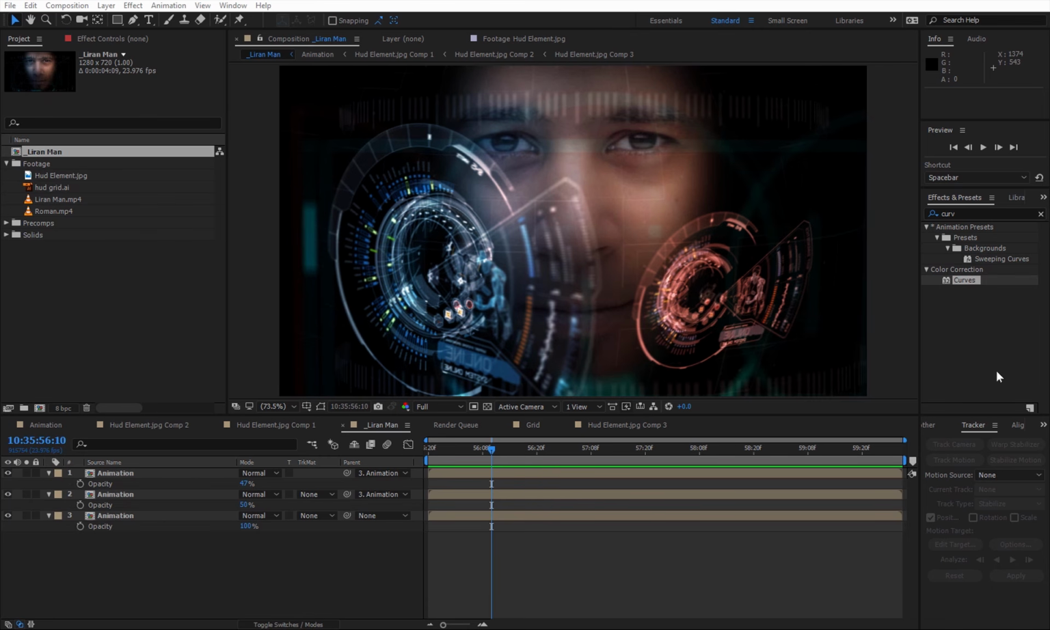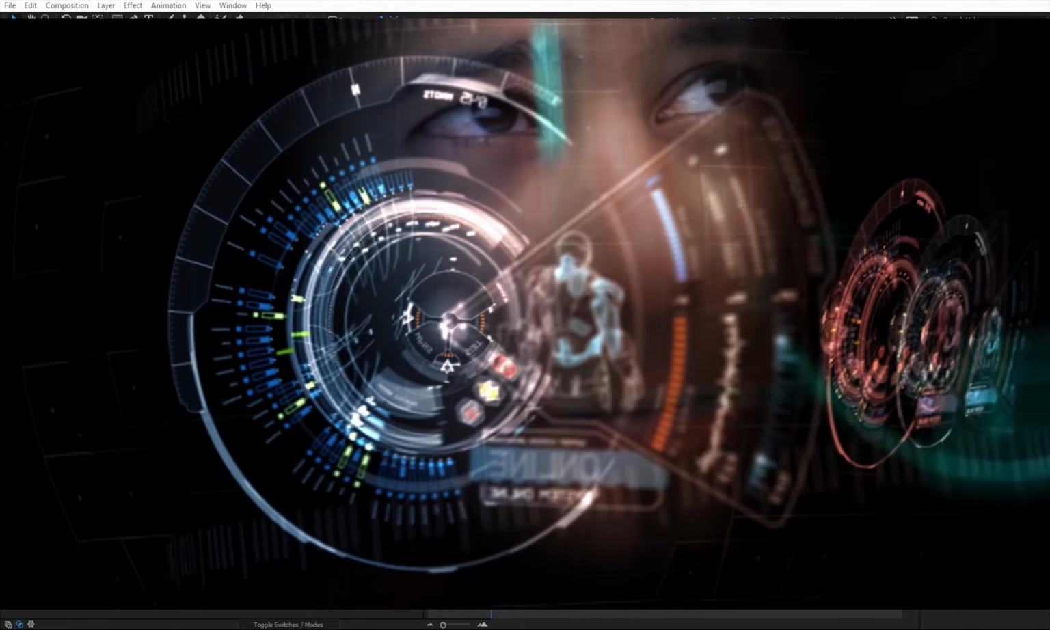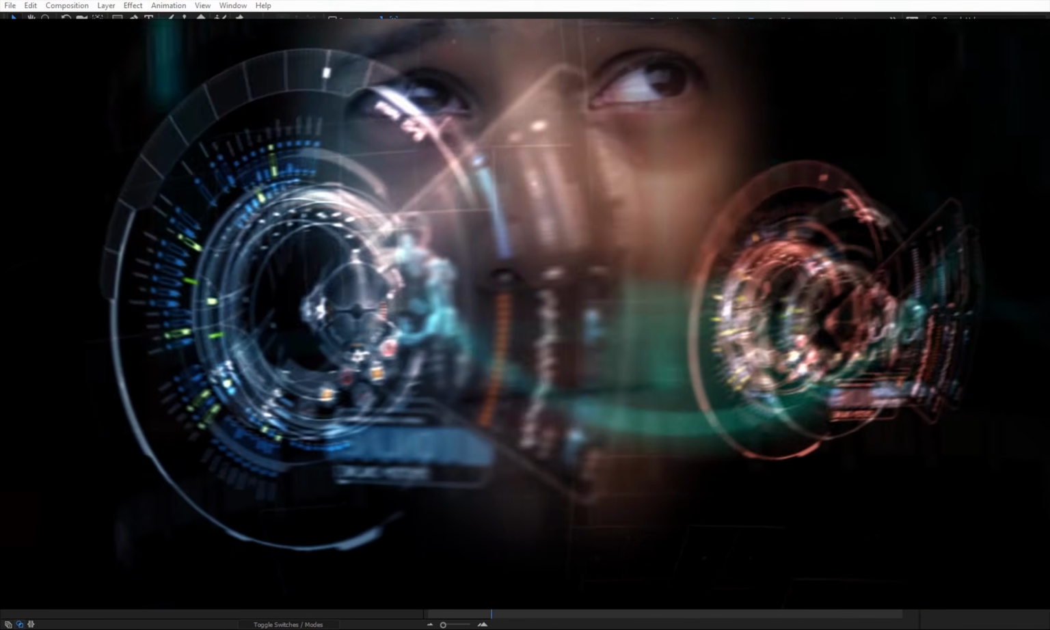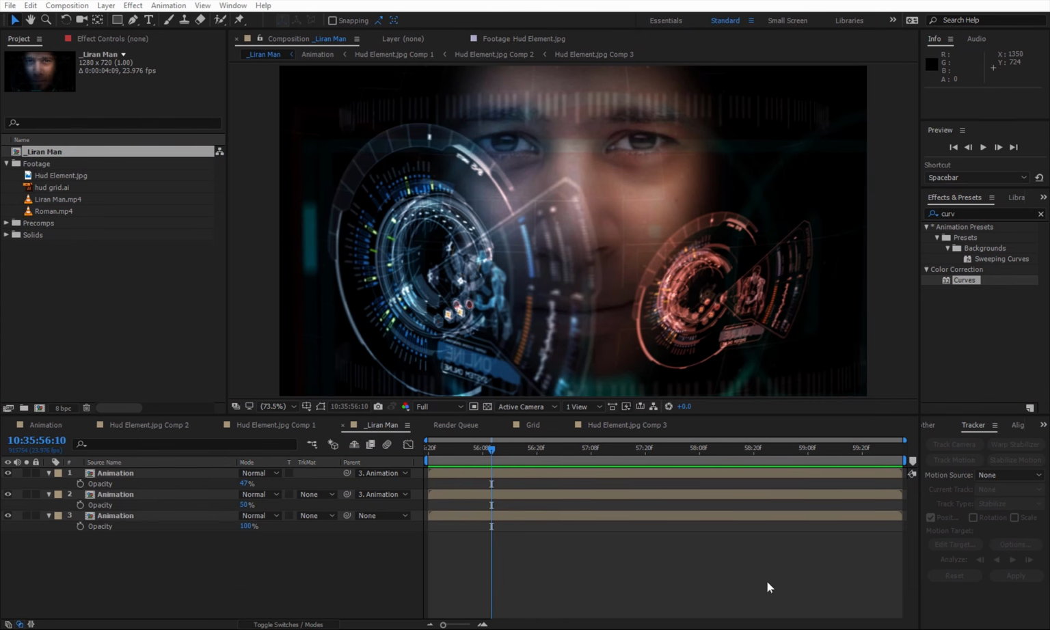I'm Iran and today I'm gonna show you how to create this cool Iron-Man HUD effect. Yeah, it's gonna happen. Check this out.